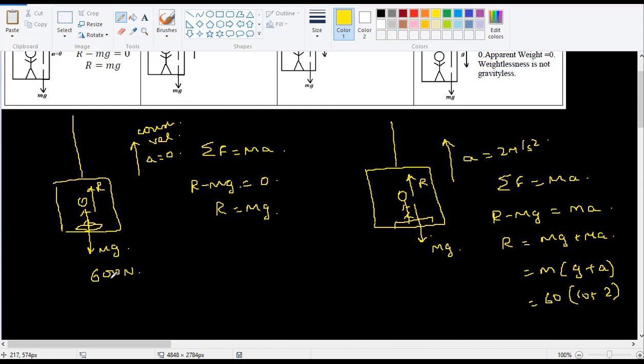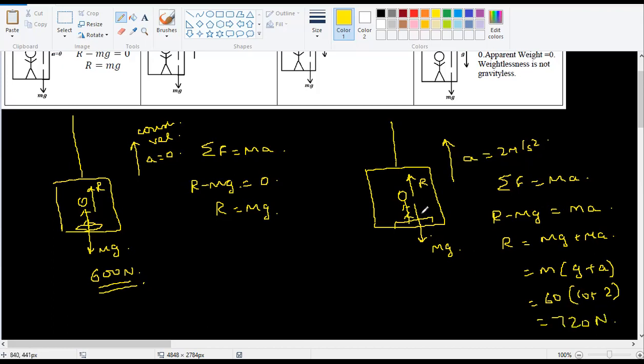So you folks will be around say 60 kg or 50 kg, something like that. So into 10, right? 9.8 or 10 g, m into g. So that is your 600 Newton approximately. But suppose the lift was accelerating upwards with an acceleration 2 meter per second square, then what will happen is the reaction force will be 12 into 60. Okay, which means 720.